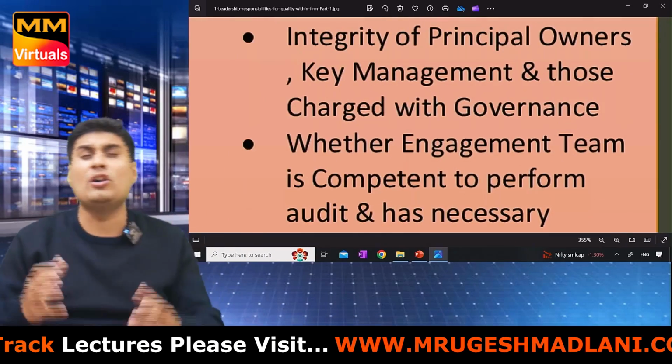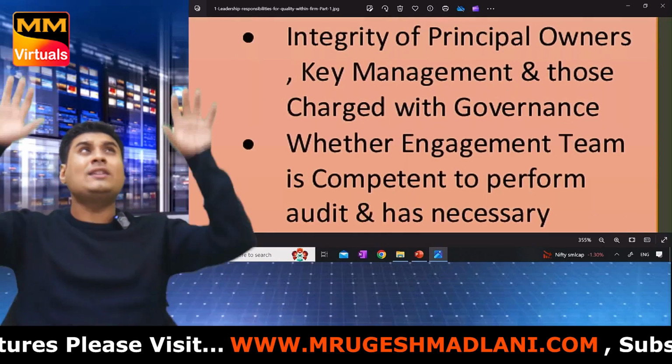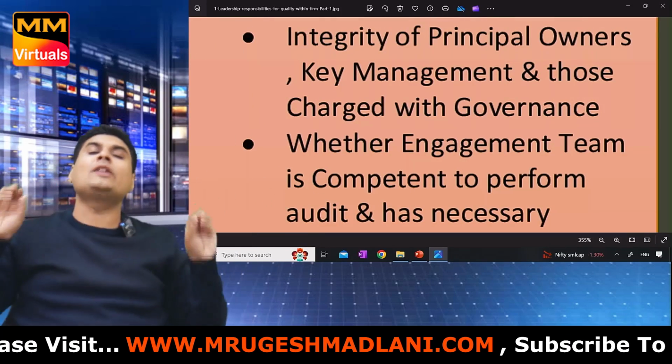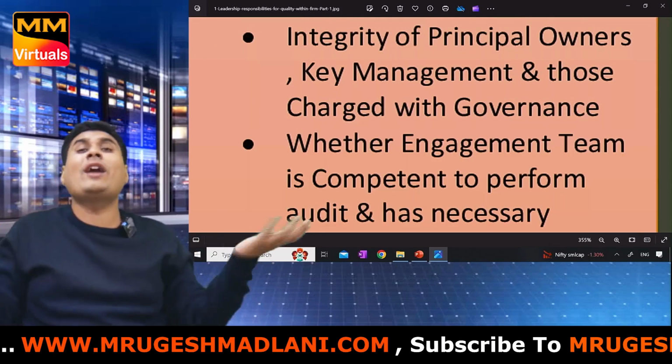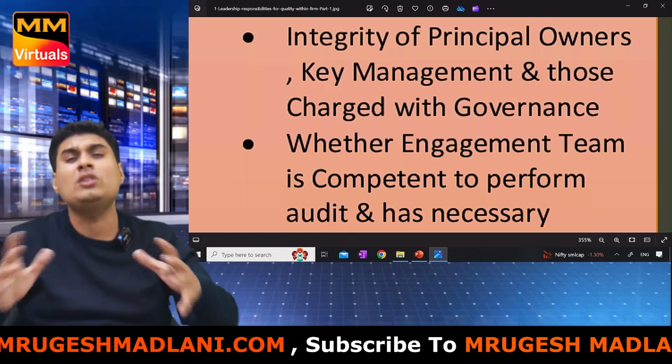Number 2, integrity of owners, management, TCWG. You look at the owners, look at the management, look at those charged with governance. Owner, you know, who are those charged with governance? Those who give direction to the company.